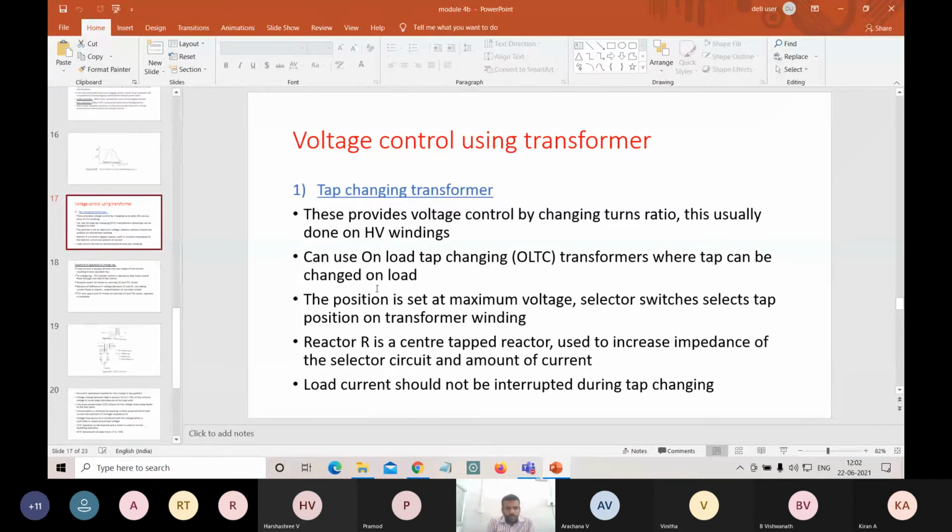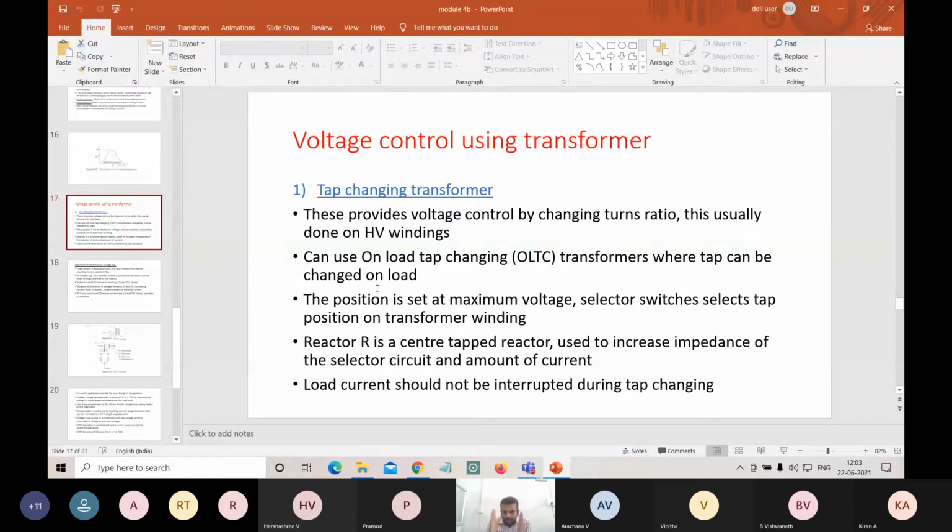Okay. So tap changing transformers. First of all, a transformer is inductive in nature, so it is lagging in nature. It absorbs the reactive power. This is the concept, mind it first. So by using a transformer, we are controlling the voltage. The first thing is the tap changing transformer. These provide voltage control by changing the turns ratio. This is usually done in the HV windings.